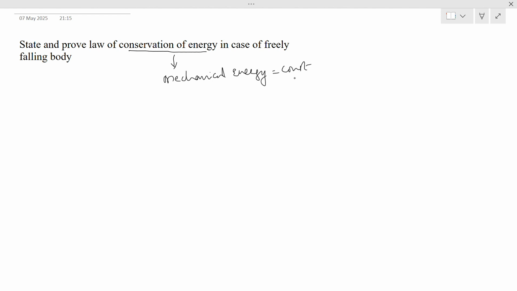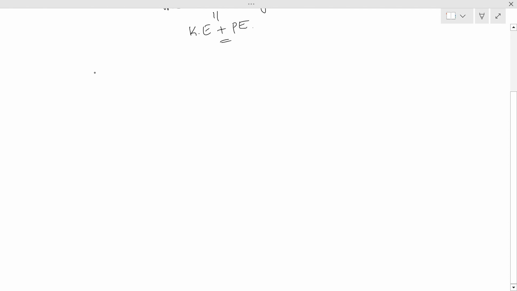So what is mechanical energy? This is a combination of kinetic energy plus potential energy. This will be the same everywhere in case of a freely falling body. Let us assume a mass m is at a height h from the ground, and let us assume three points.